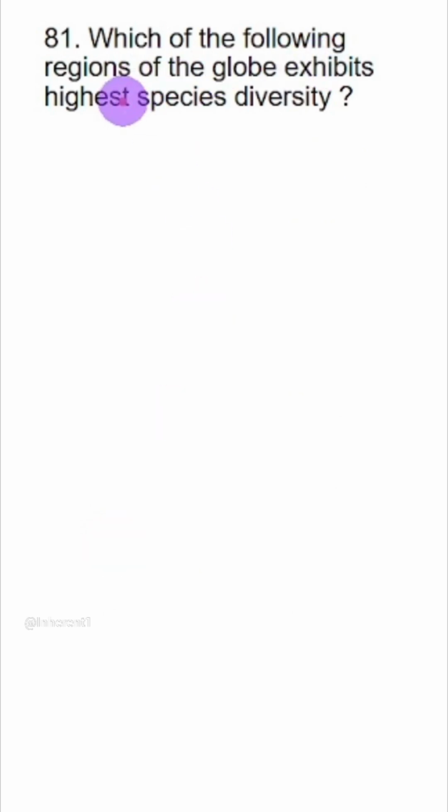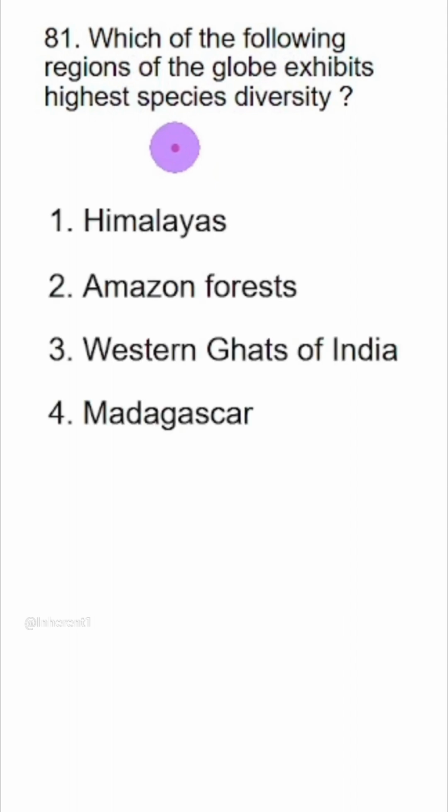Which of the following regions of the globe exhibits highest species diversity? Himalayas and Western Ghats of India both are given as biodiversity hotspots, but you cannot have both of them as answer. So you will have to choose Amazon forest.